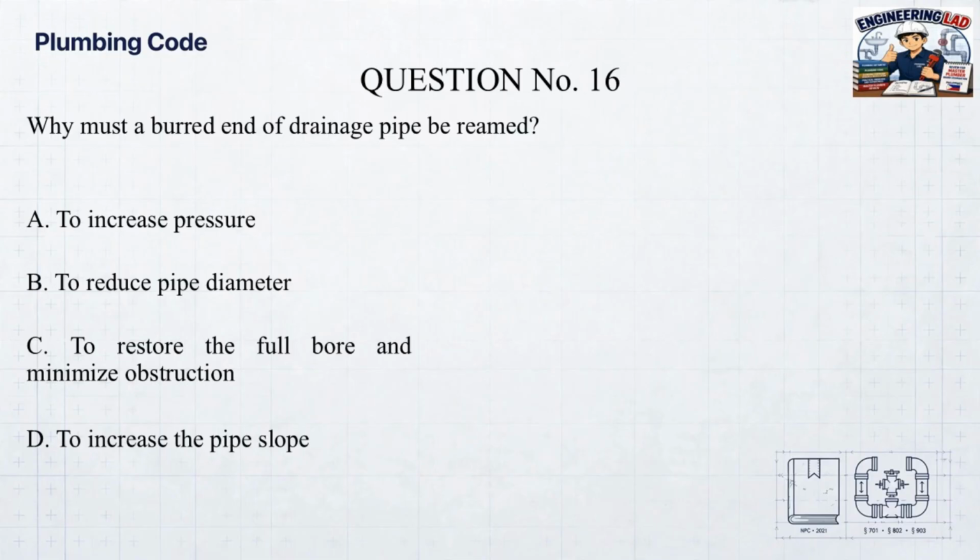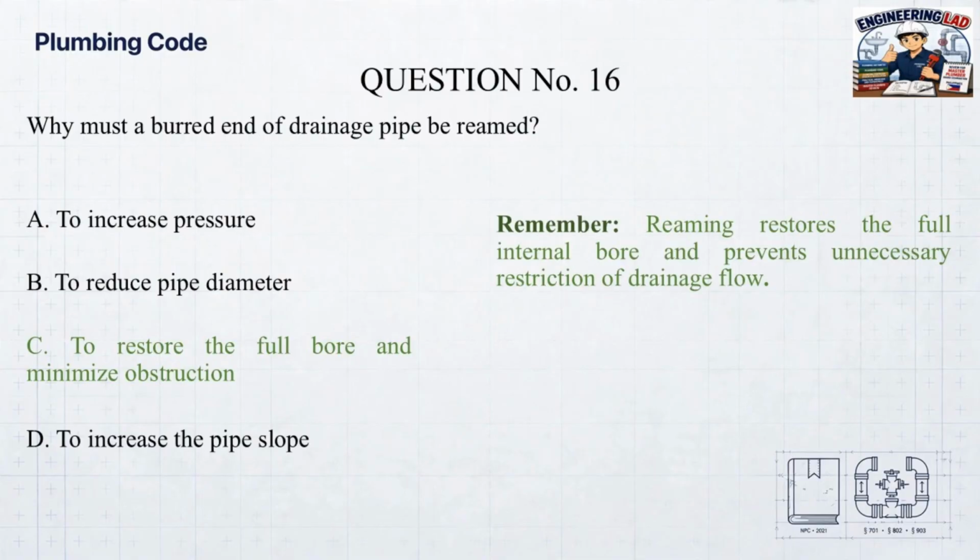Correct answer. C. To restore the full bore and minimize obstruction. Remember, reaming restores the full internal bore and prevents unnecessary restriction of drainage flow.